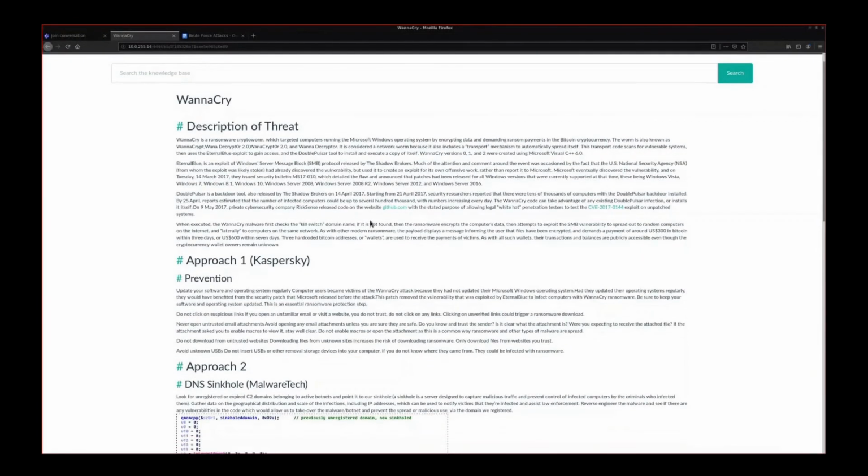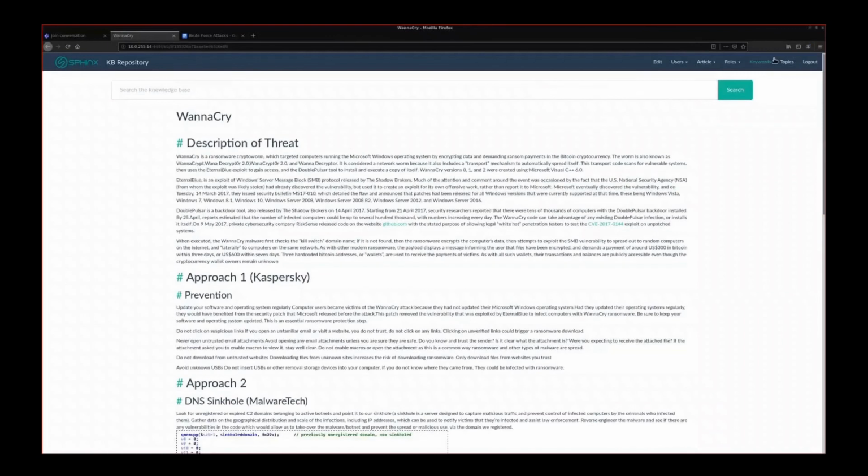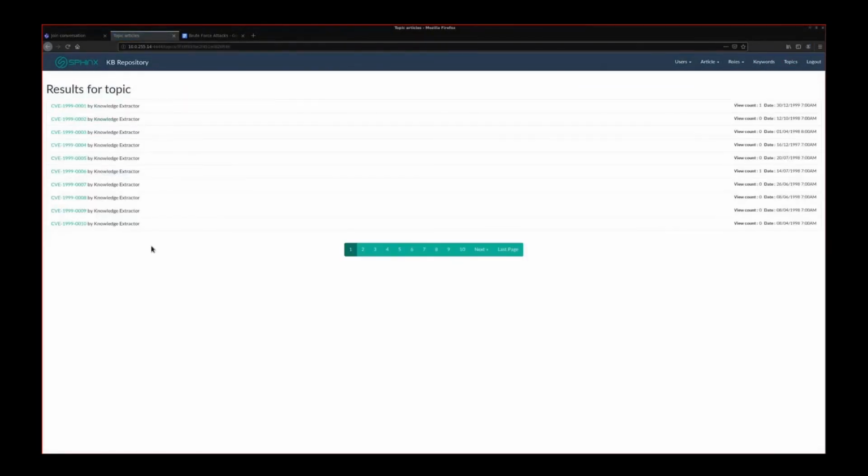And finally, we can see in the topics all the collected vulnerabilities from the NIST database, and I have to mention here that this database is updated every 2 hours automatically through the knowledge extractor module. And this concludes my presentation.